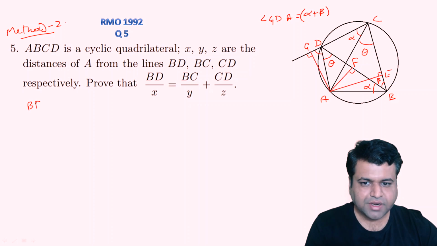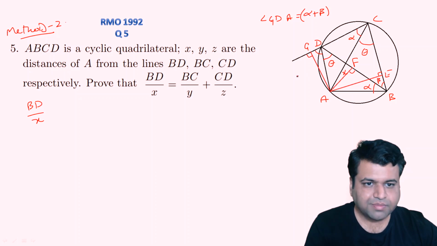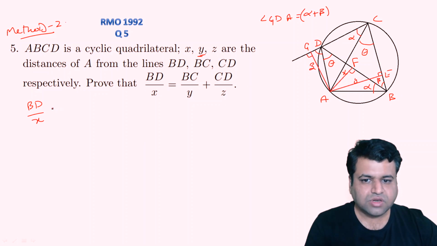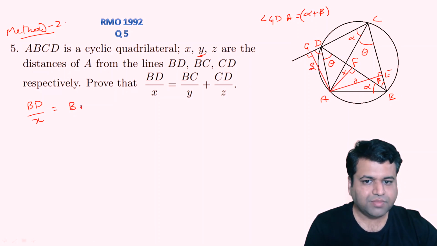Let's first calculate BD upon X, right? So this is X, right? And on BC, I guess it is Y, okay? So this thing is Y, and on CD it is Z, right? So let's calculate BD upon X. What is BD? BD can be broken down into BF plus this thing DF, right?